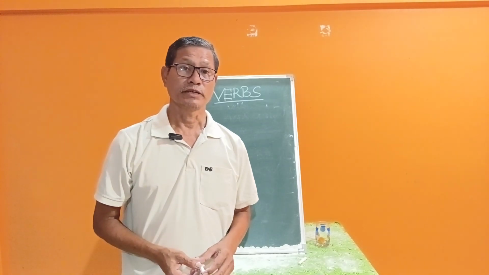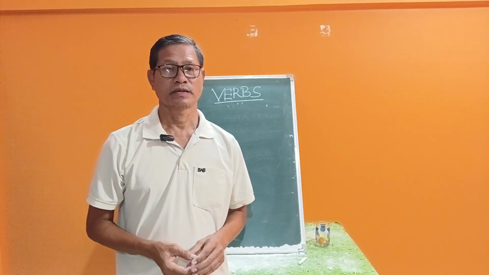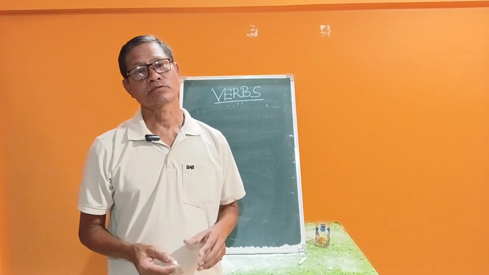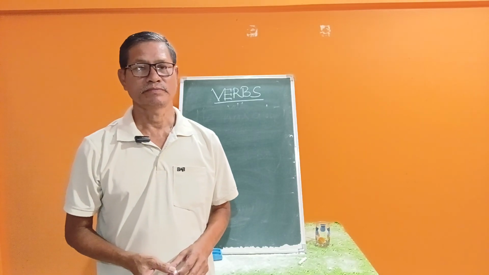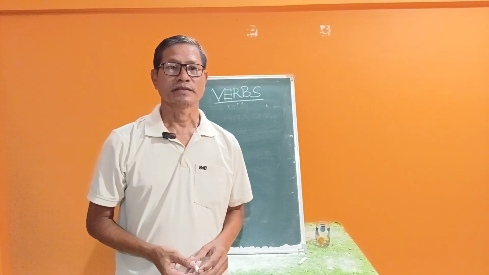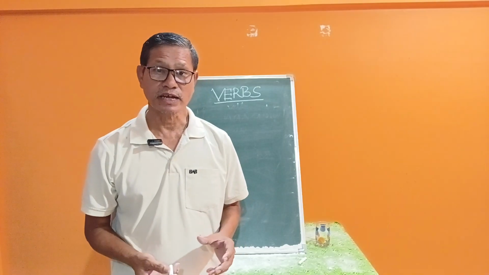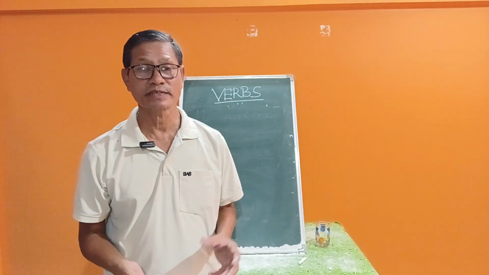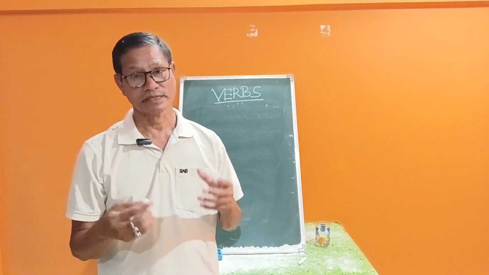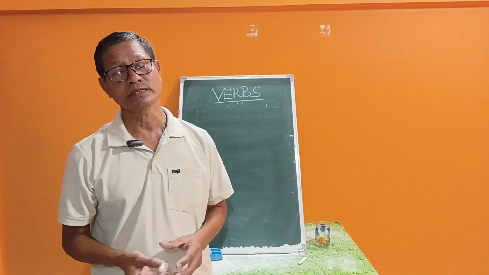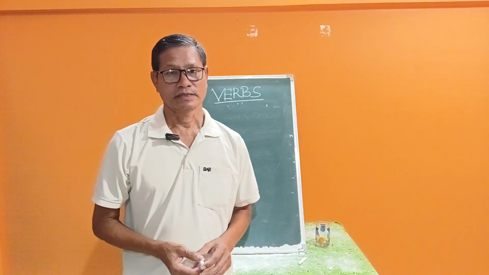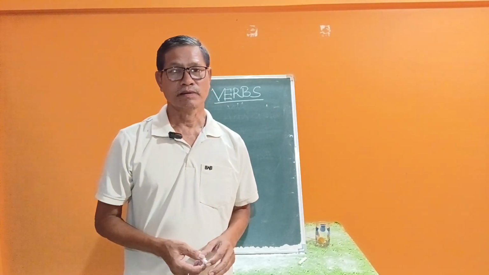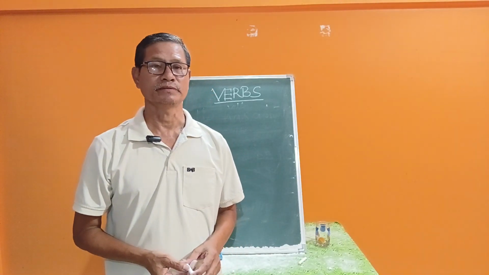When a verb requires an object to complete its meaning, it is called transitive. And intransitive: when a verb does not require any object to complete the sense, to complete its meaning, it is called an intransitive verb. That's the meaning of transitive and intransitive verb.